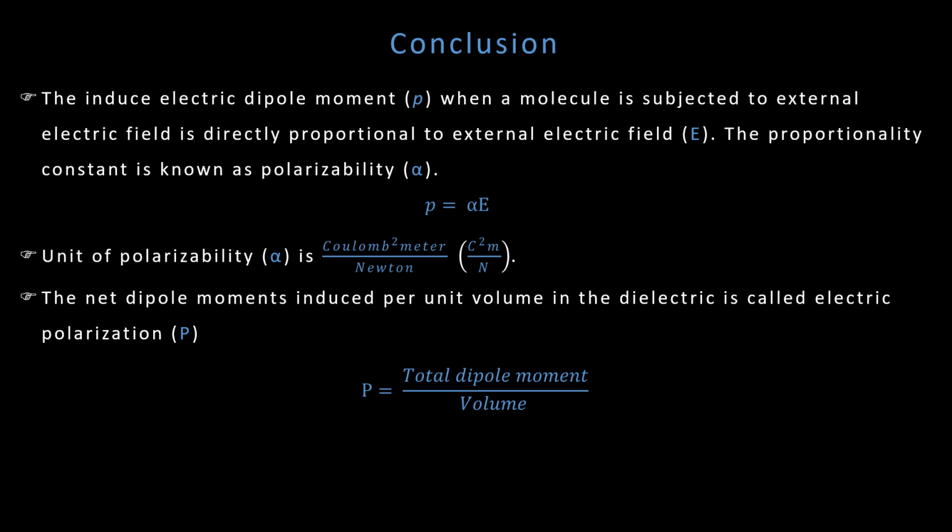And if dipole moment is directly proportional to electric field, polarization is also directly proportional to electric field, though this is not true for all materials. The materials for which polarization is directly proportional to electric field are called linear dielectrics, whereas if polarization is not directly proportional to electric field, the material is called a non-linear dielectric. What should be the unit of polarization? As it is total dipole moment upon volume, the unit should be Coulomb per meter square.